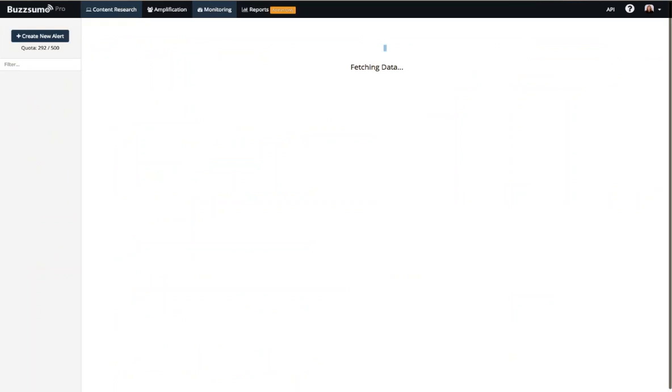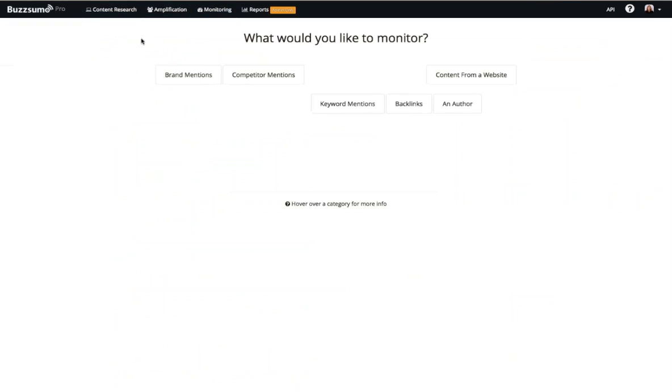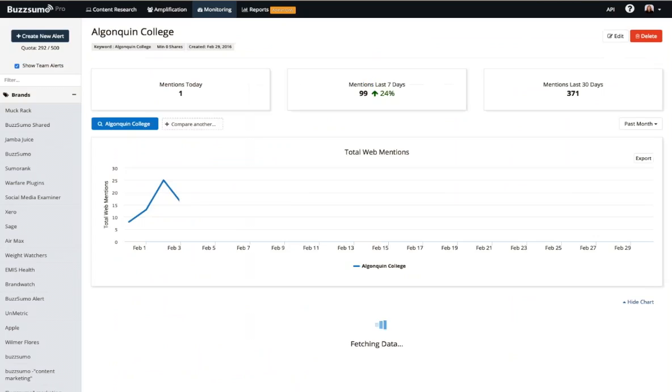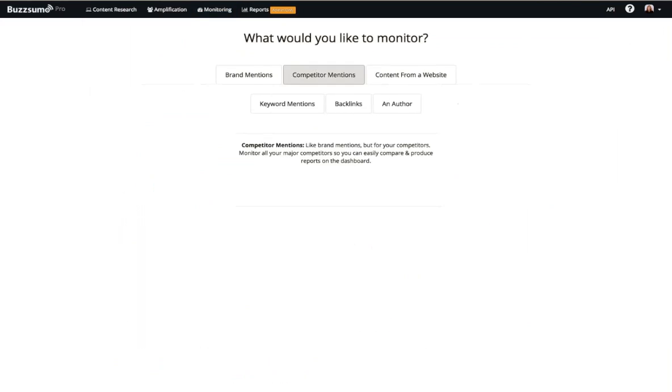Last section is monitoring, and I'll just start by saying that in the monitoring section, we change up the methodology that we're using. We have 3 different types of search term-based alerts that you could set. The search term-based alerts that you could set are brand mentions, competitor mentions, and keyword mentions. Now, in this section, we look for those search terms beyond the title and topic of the content that we find. So if you're working in a really niche area, or maybe with a topic that doesn't grab headlines, you might be able to identify more content here using the keyword mentions